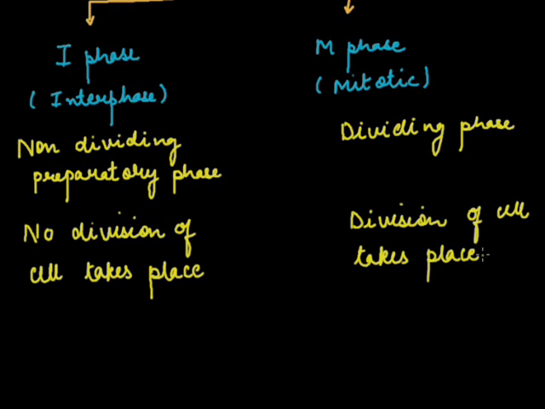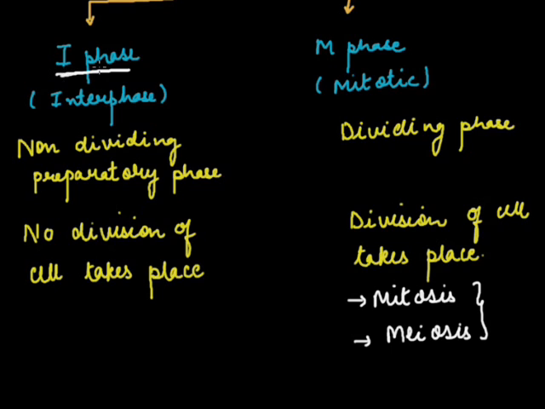Okay. This M phase can either be mitosis or it can be meiosis. Either of these two can occur in this dividing phase. This I phase is common to both the mitosis and the meiosis. This preparatory phase will occur in both. In I phase only the preparation for the division of cell takes place.